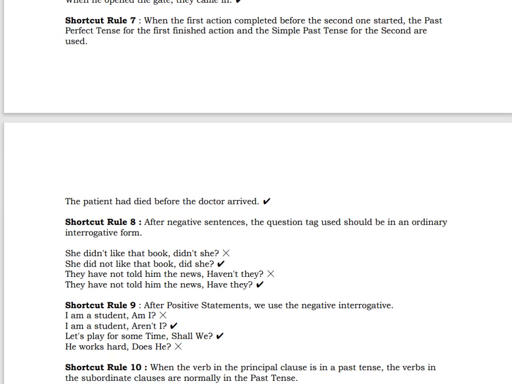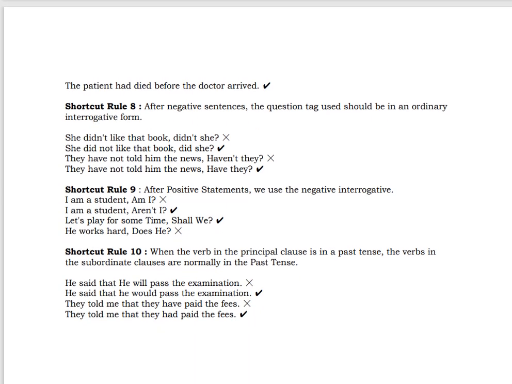Let's go to rule number 8. After negative sentences, the question tag used should be in an ordinary interrogative form. She didn't like that book, did she? They have not told him the news, have they? Very important, question tags. Remember, if it's negative, the tag should be positive, and if it's positive, the tag should be negative. Both sentences are negative, so both have positive question tags.